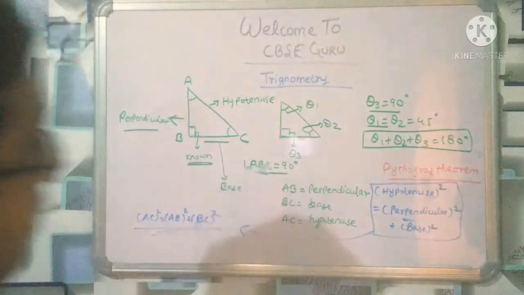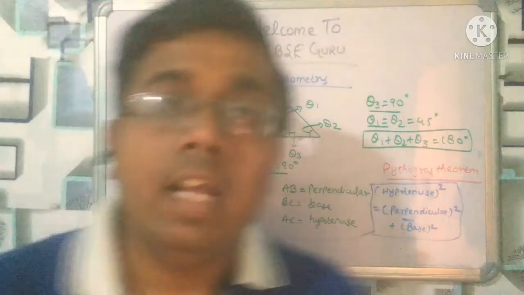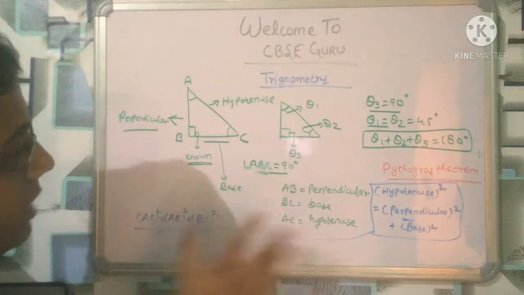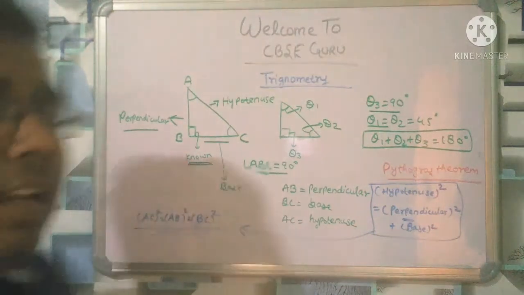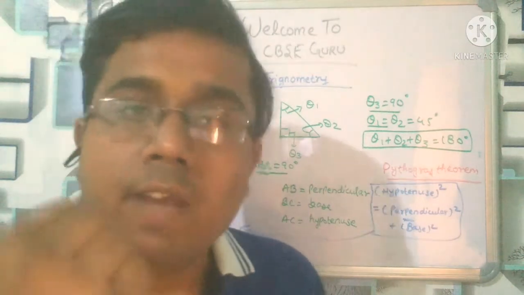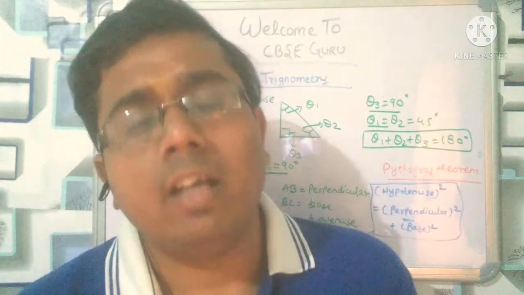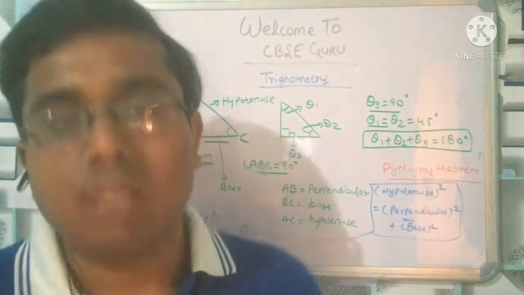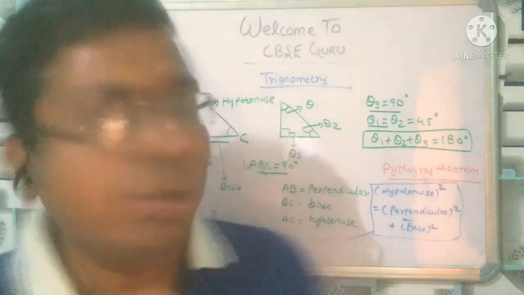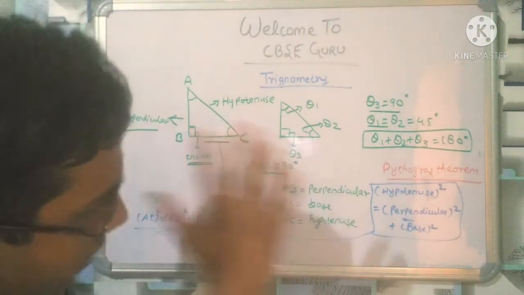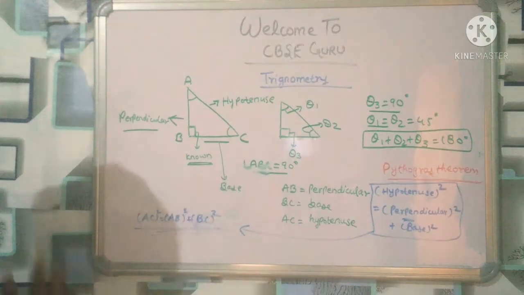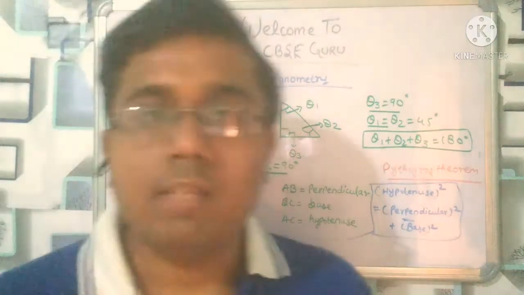So in a right angle triangle, this much you have to know before studying trigonometry, right? The Pythagoras theorem is valid for any triangle. I am telling you the right angle triangle because it is very simple and you can understand it in the best way. When you get familiar with the right angle triangle, then you can apply all these methods to the isosceles triangle, the equilateral triangle, no matter what the triangle is, right? You have to know this before studying trigonometry. So this is what an angle is, and this is what a right angle triangle is.